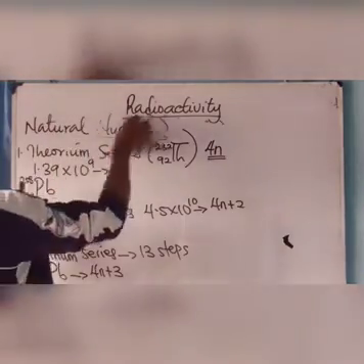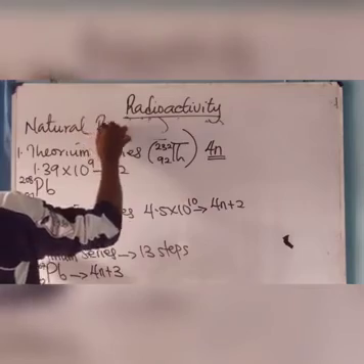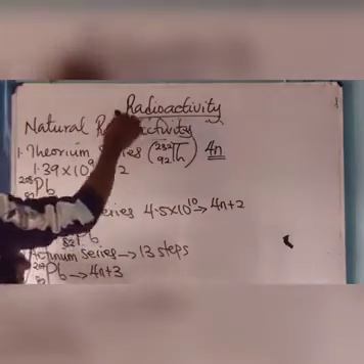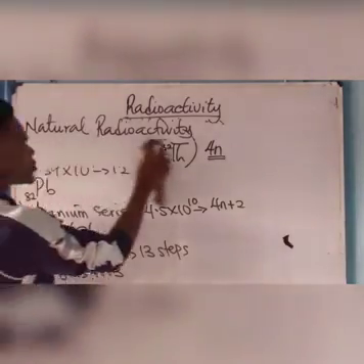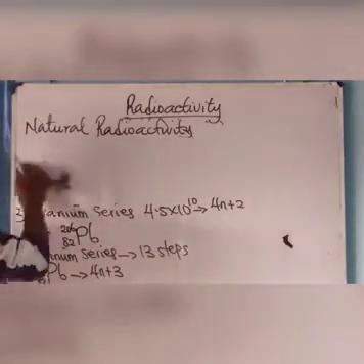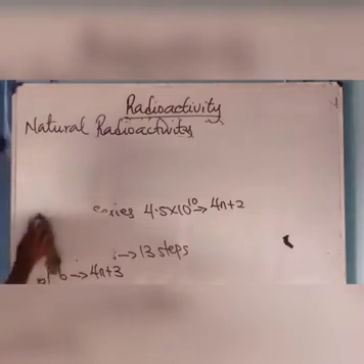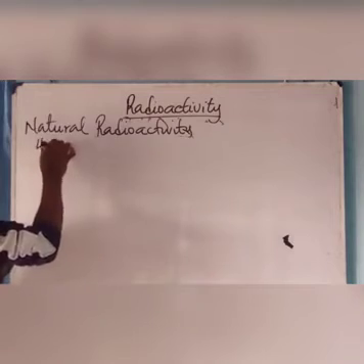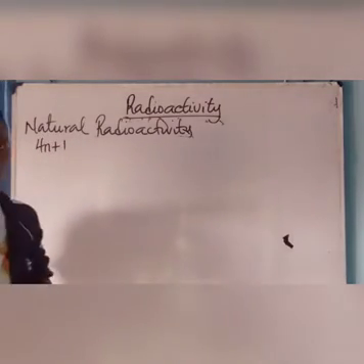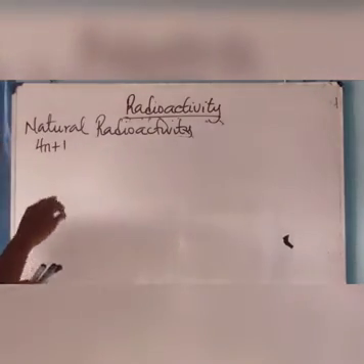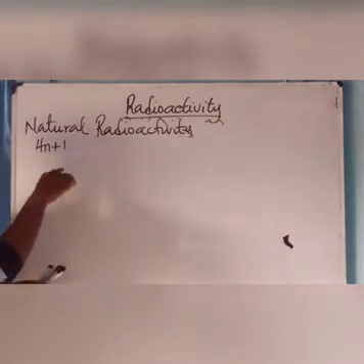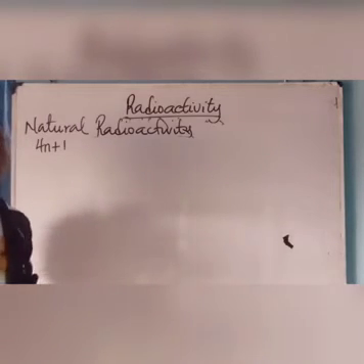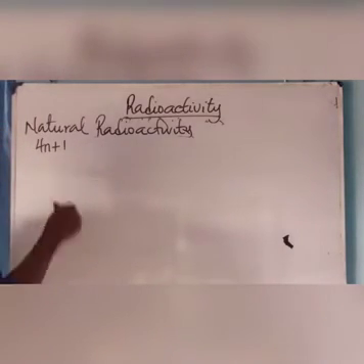There is no discovery yet that the 4n plus 1 series occurs naturally. There is no natural element that possesses the 4n plus 1 series. However, elements have been produced through artificial radioactivity.